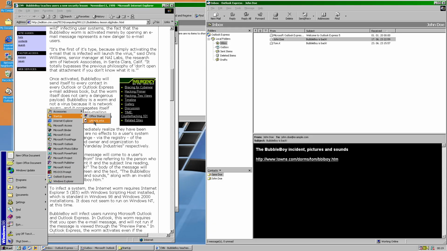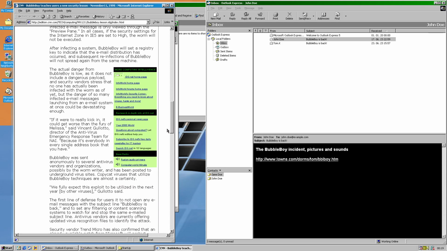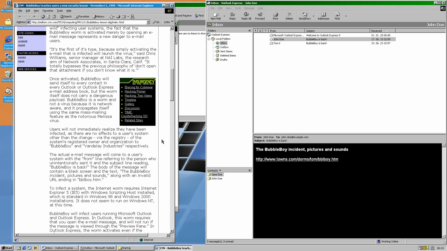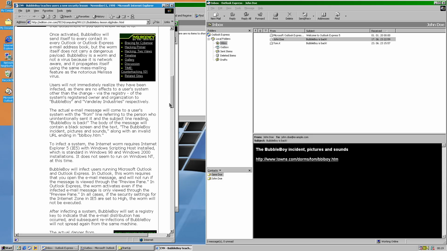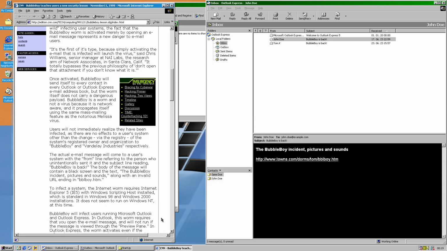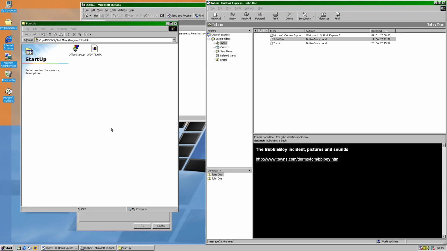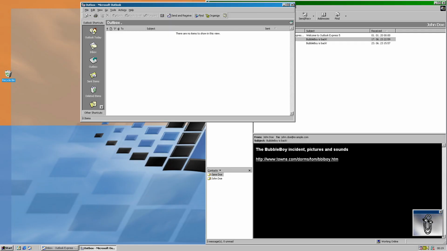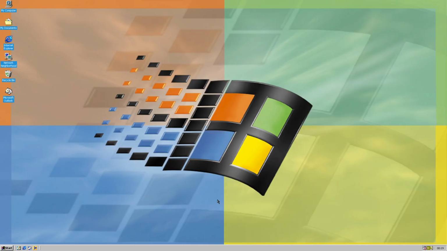The only note in here is that you actually have to delete this file before reboot, but otherwise you should be fine. And take note that this won't work on Windows NT versions, so you're also safe in that case. But yeah, this is one of the first ones that gave some attention to the media. So yeah, I think that's basically all about the worm in this case. So that's it, and bye.